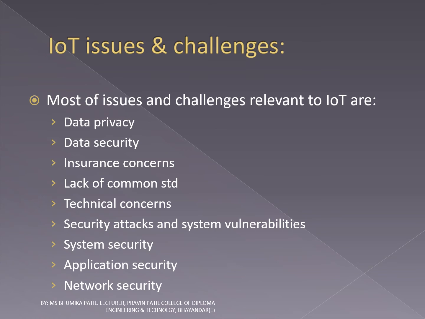Next is application security. Application security works for IoT applications to handle security issues according to the scenario requirements. And the last issue and challenge is network security. Network security deals with securing the IoT communication network for communication of different IoT devices.